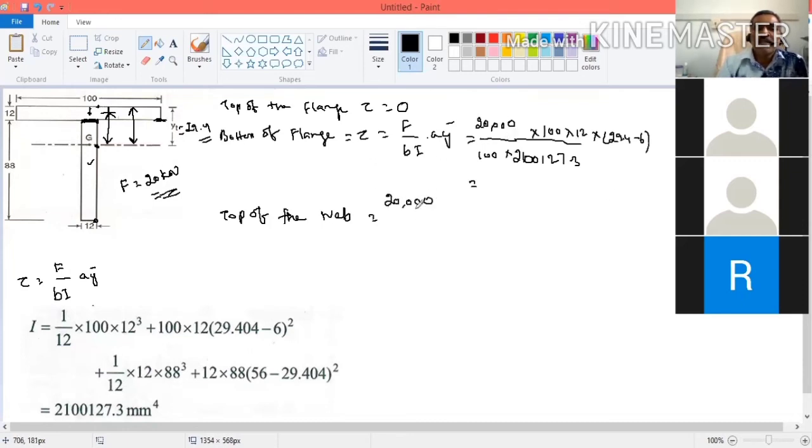Only the width is different. Instead of 100, you put 12. Area into same way. Now we are going to calculate shear stress at the neutral axis.